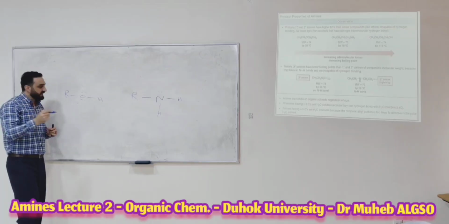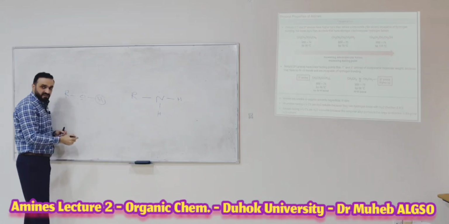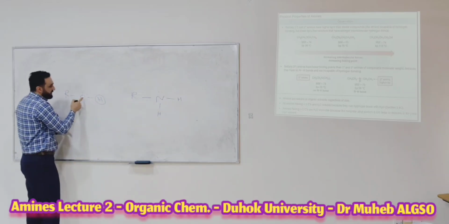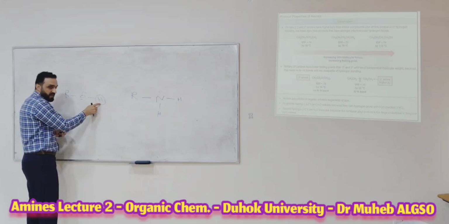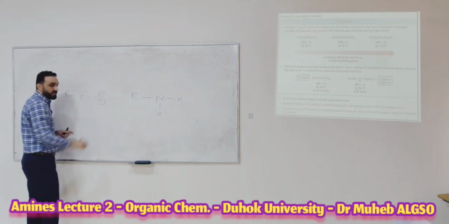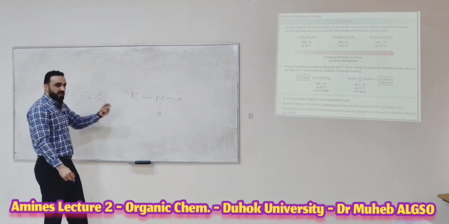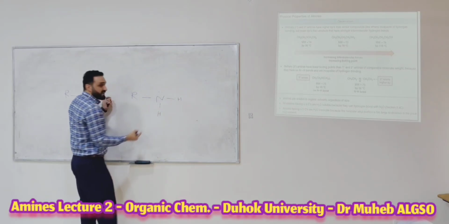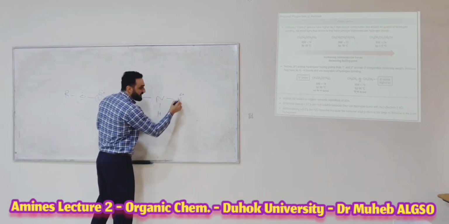Okay, think about the other side. If this is the higher electronegativity atom, that means the hydrogen here will have its electron density decreased more than what we see in the amine. So this oxygen, being a higher electronegativity atom than nitrogen, will withdraw the electron density from the hydrogen atom and make the hydrogen electron deficient. It will be partially positive. Okay, but the nitrogen is also an electron-withdrawing atom, not like oxygen. It also makes the hydrogen electron deficient, but less than what is seen in the alcohols. It will be partially positive, but smaller.